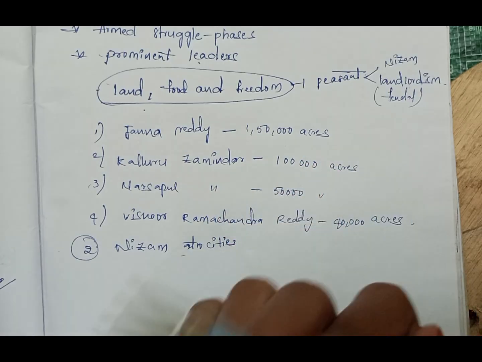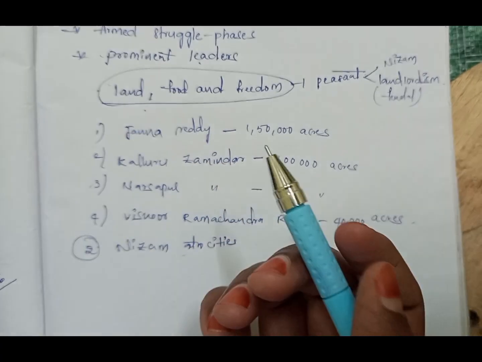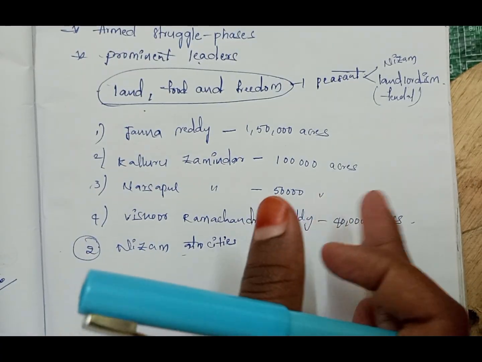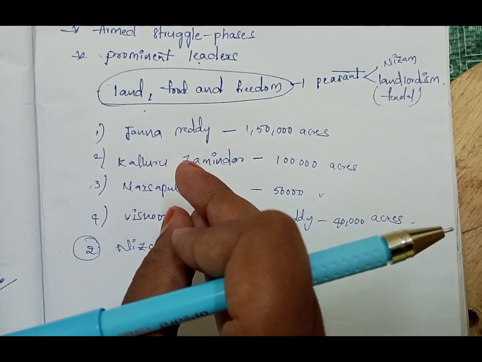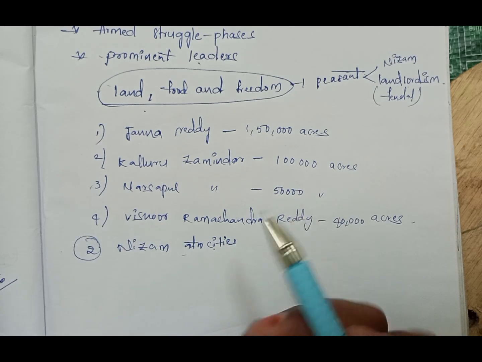It also included the Hukki Malikana tax, the money lenders' Naguvadi system, and Vetti. All these types of things were happening in Telangana. So the people were humiliated and revolted against the Nizam and the landlords.